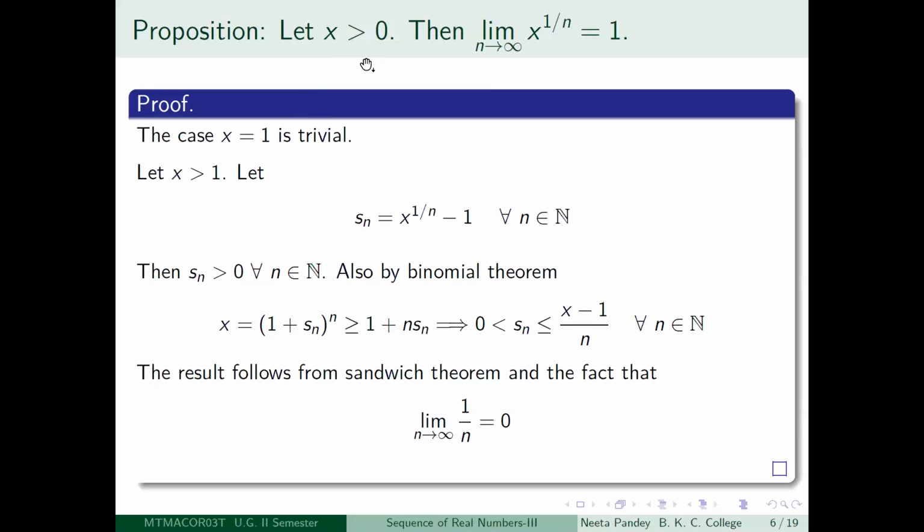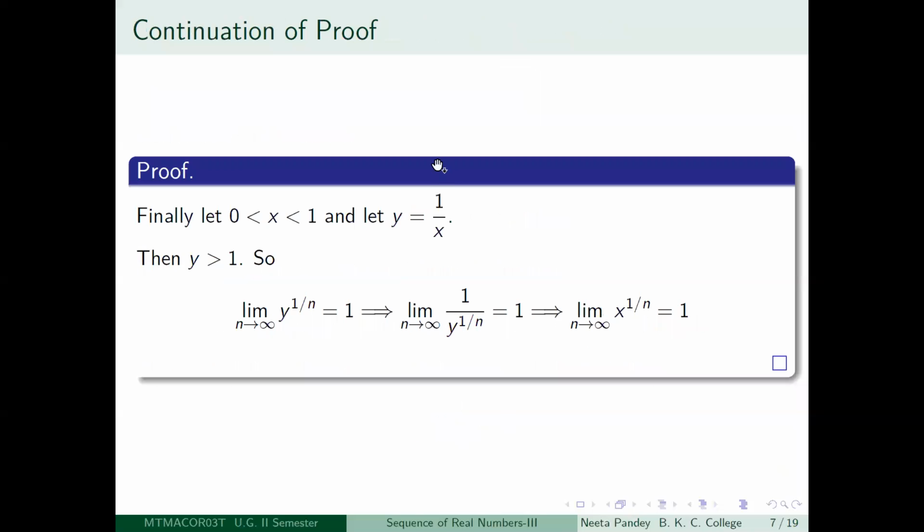Now the only thing left out is when x is between 0 and 1. So if 0 is less than x less than 1, then what happens? Here we use a simple trick. We just let y equal 1 by x. Then since x was less than 1, y becomes greater than 1. Clear? So for y greater than 1, we have already proved the result just now. So use that. So you get limit n tending to infinity y to the power 1 by n is equal to 1, which is a non-zero number.